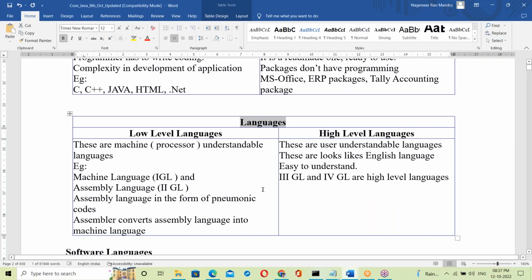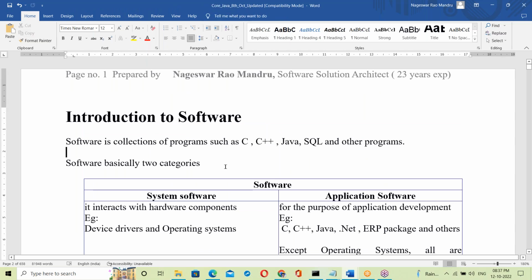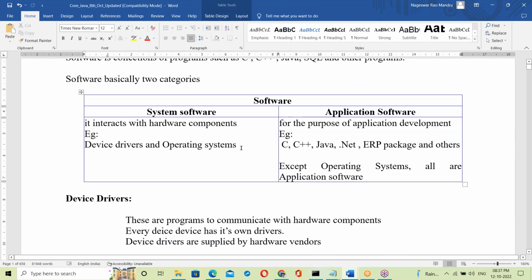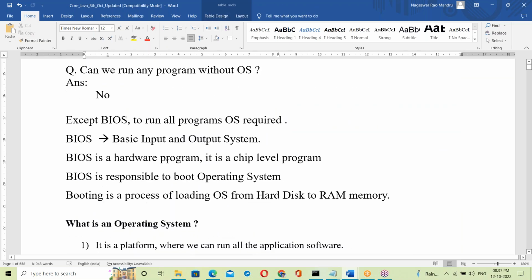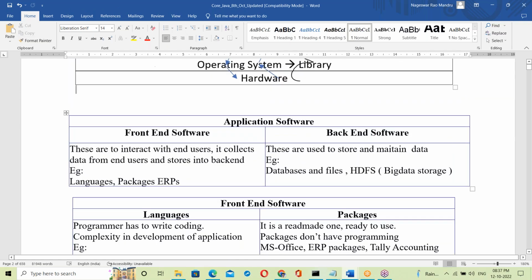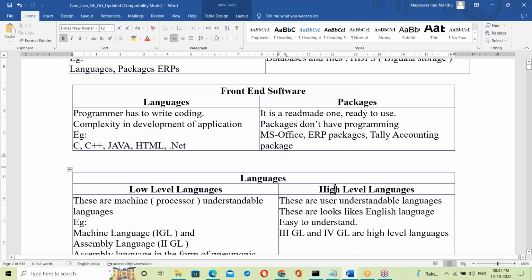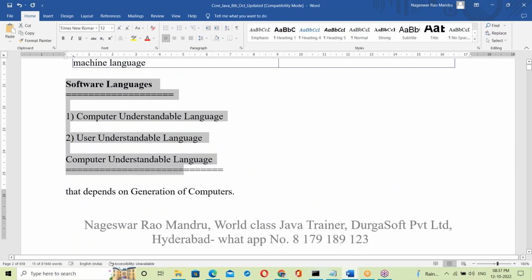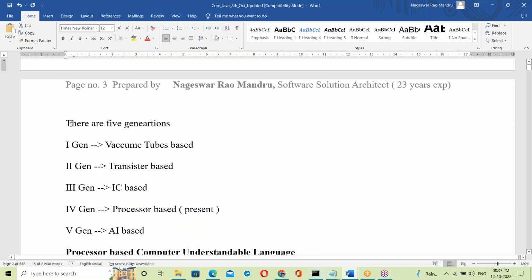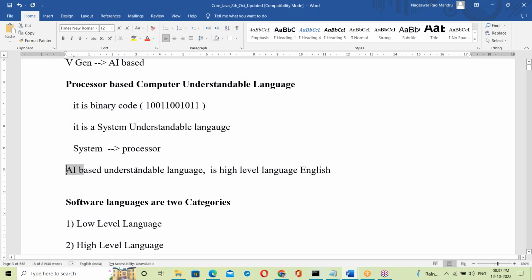See today's topic. Everything is there in the document here. Just follow the document; running notes are not necessary. Everything is very clearly explained: front end, back end, language packages, low level language, high level language, software languages, the generations of computers, processor based, AI based English language.